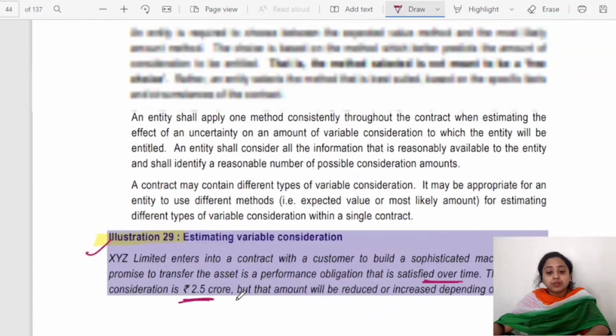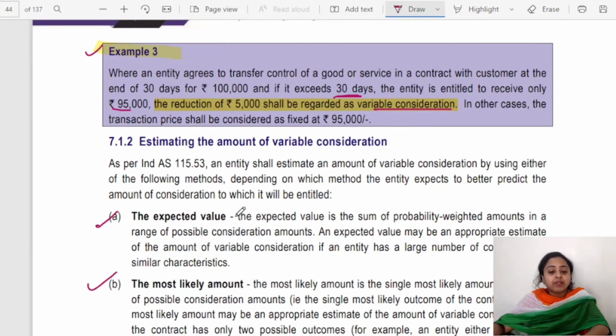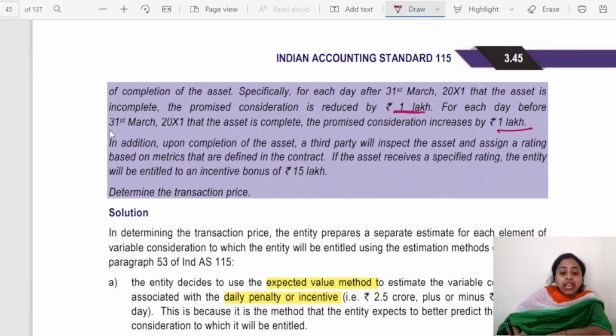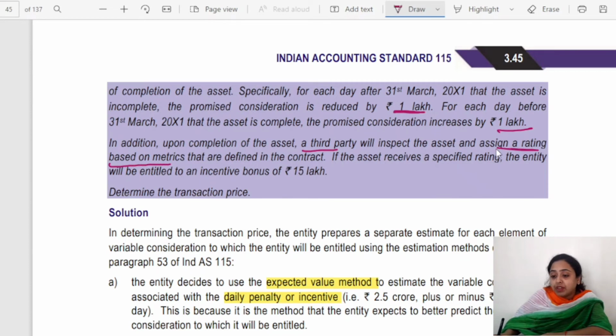Which method will be used? The expected value method. Okay. And if we talk about the other part of this question, in addition, upon completion of the asset, a third party will inspect the asset and assign a rating based on metrics. Okay, a rating will be given that are defined in the contract. If the asset receives a specified rating, the entity will be entitled to an incentive bonus of rupees 15 lakh.